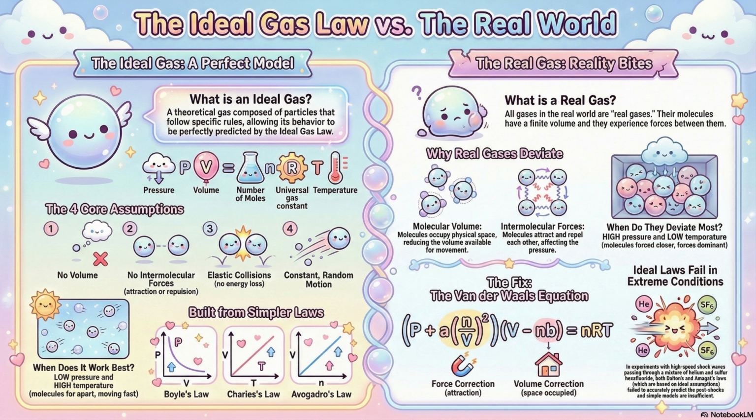How so? Well, the sources show that at moderate temperatures, say around 300 Kelvin, and at that high pressure, heavier gases like nitrogen or argon show huge deviations. How huge? We're talking about more than a 100% increase in the calculated saturation pressure compared to the ideal model. Wait, 100%? 100% deviation. Why is it so much worse for the heavier gases? Because that increase is almost entirely driven by the intermolecular attractive forces, that a constant effect. The heavier molecules just attract the water molecules more strongly.